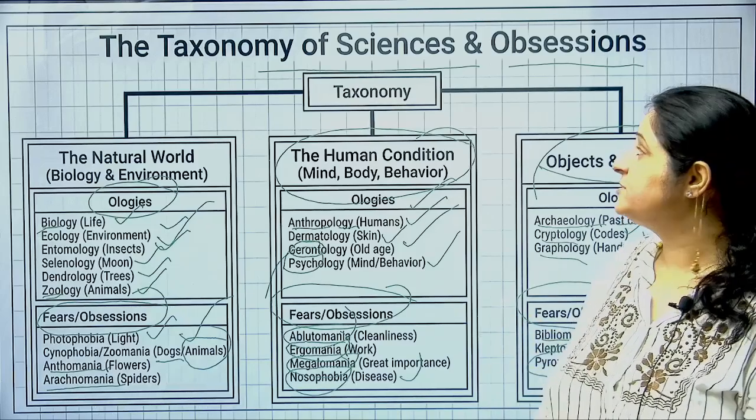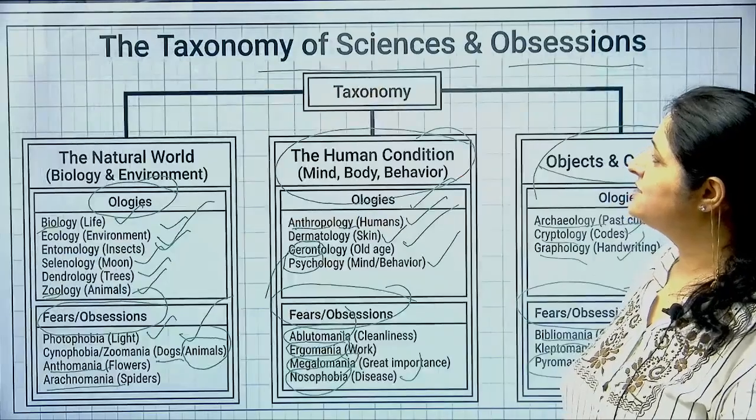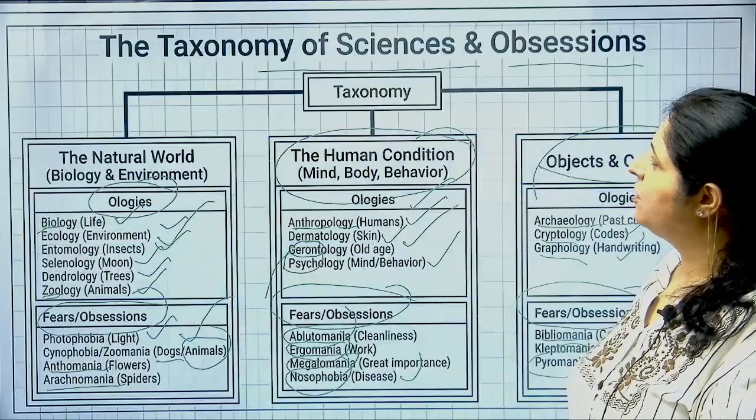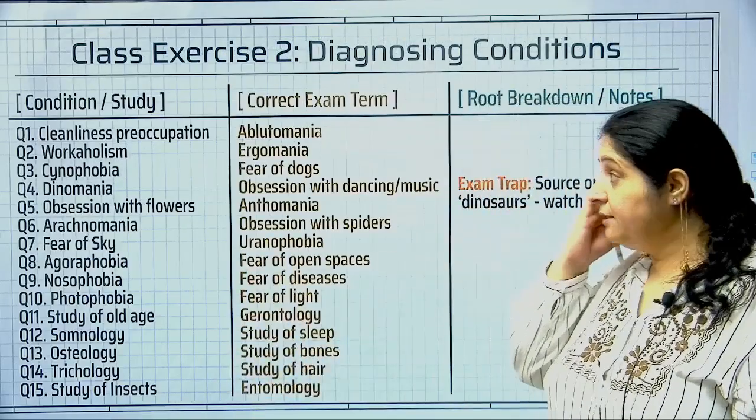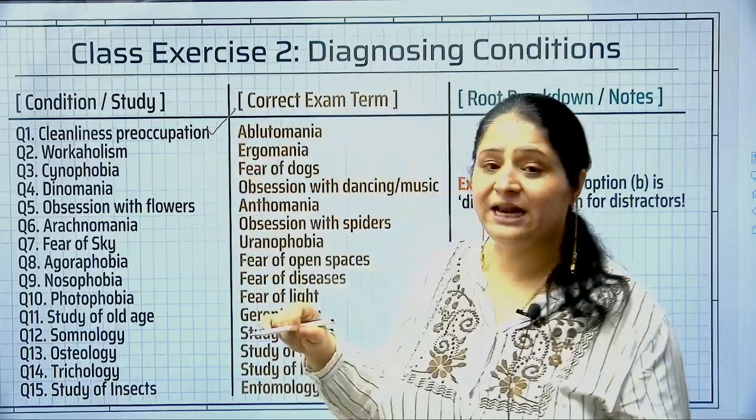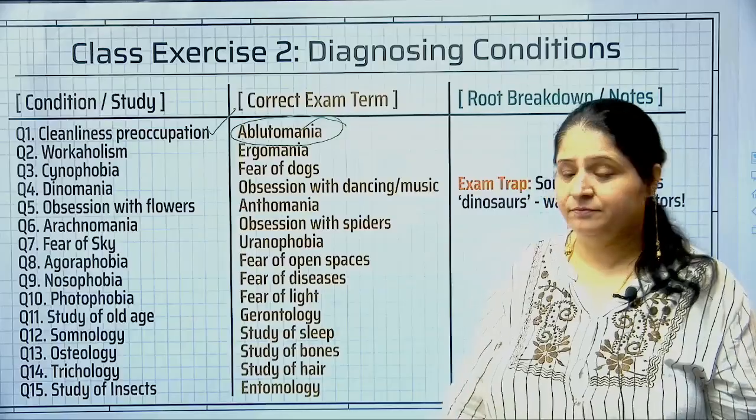So students, I suppose this much is clear. Now let's go to the class exercise. Class exercise 2. Okay. Now class exercise 2 was asking us about the meanings of all these. So cleanliness, one who is preoccupied with cleanliness. Now what is the answer? The answer is ablutomania, right.